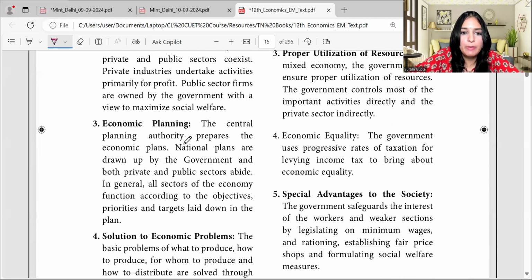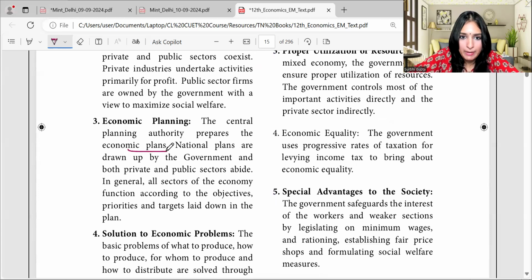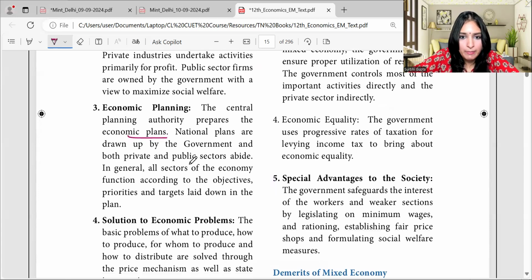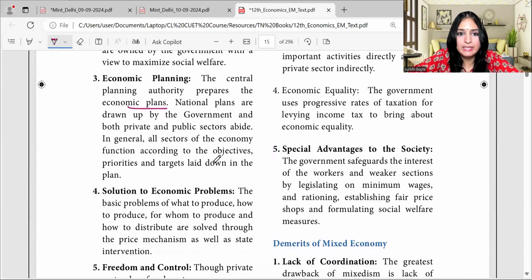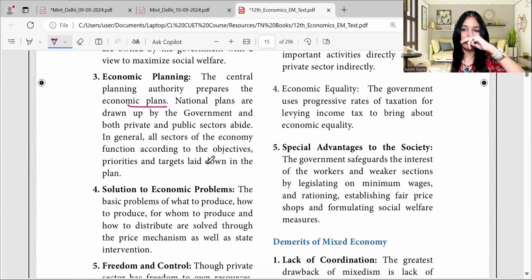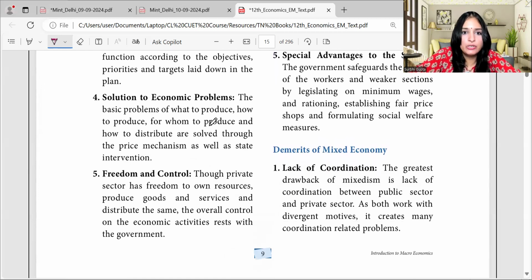Economic planning: the central planning authority prepares the economic plans. National plans are drawn up by the government, and both the private and public sectors abide by them. So the government plans, and then both sectors take charge. Solution to economic problems: the basic problems of what to produce, how to produce, for whom to produce, and how to distribute are solved through the price mechanism as well as state intervention.